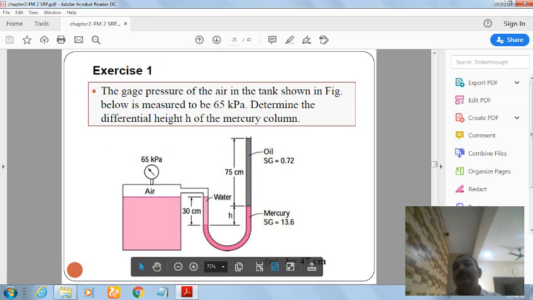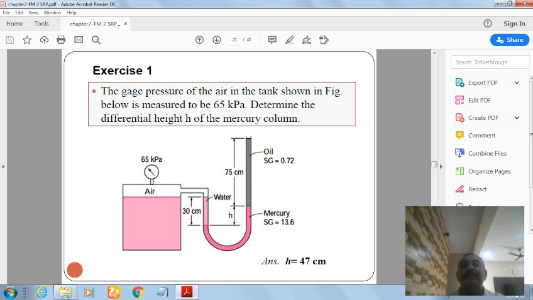Now I am giving you an exercise to solve in your own way. As we have discussed the methods, you can solve the problems. The gauge pressure of the air in the tank shown in the figure below is measured to be 65 kPa. Determine the differential height h of the mercury column.